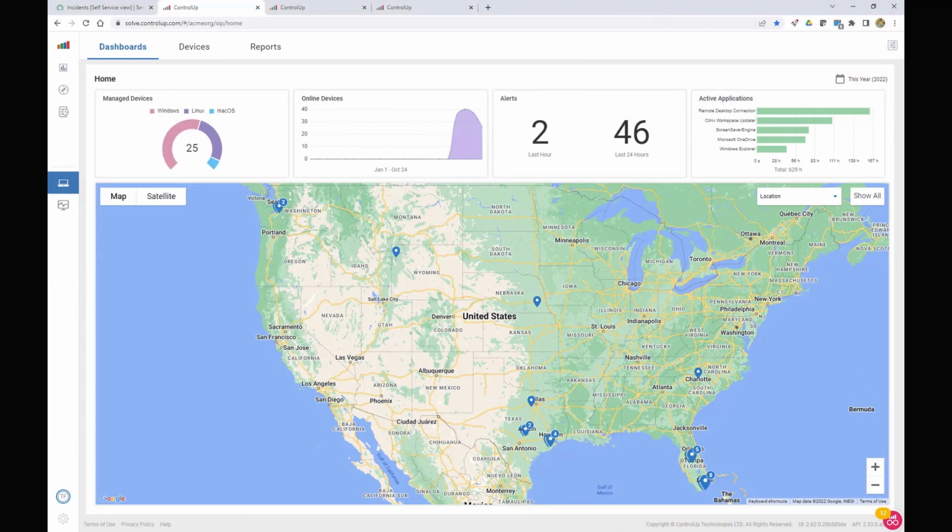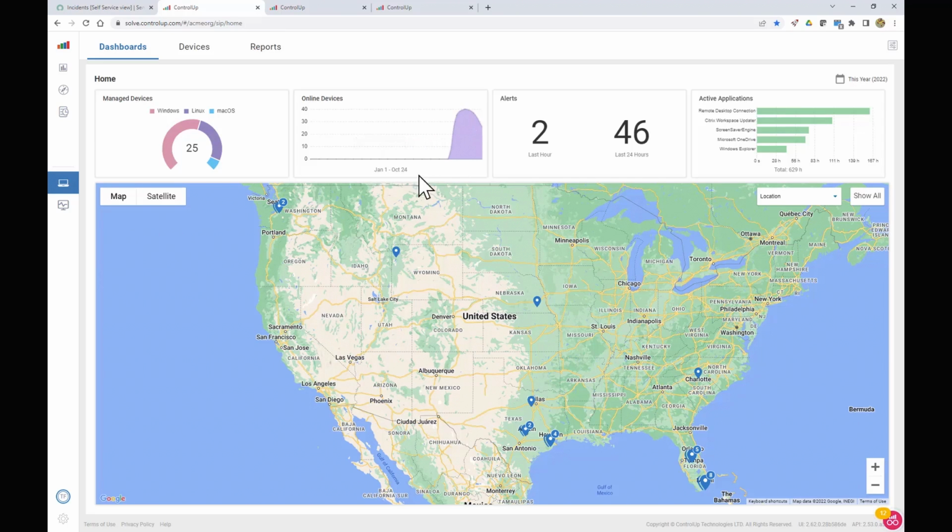What we're looking at here is the Edge DX dashboard. This gives us an overview of the devices. Looks like we have about 25 devices here. So we have a lot of Windows devices, a few Linux devices, and some Mac OS devices. They're spread all over the US here. Looks like they all kind of came online here just recently.